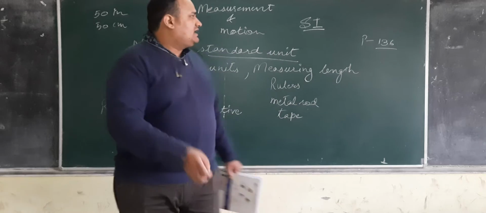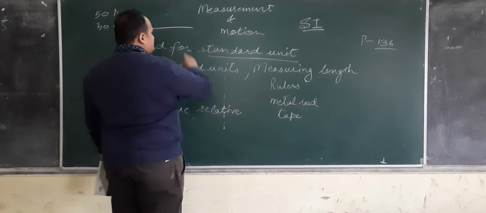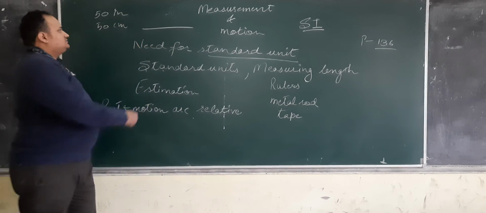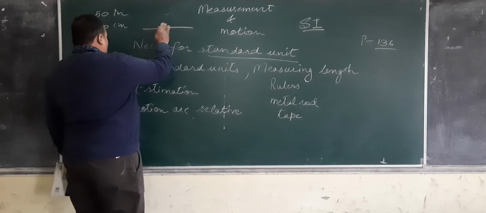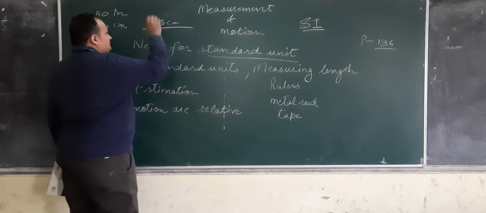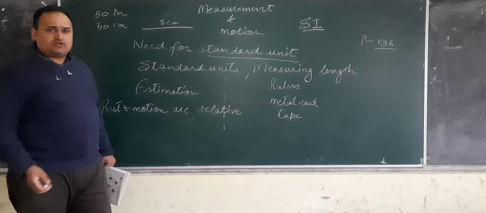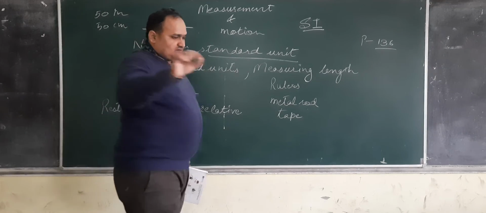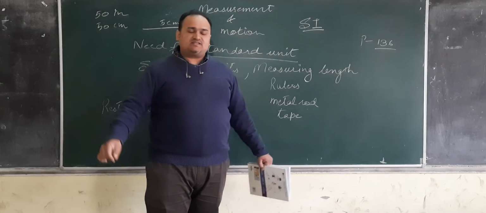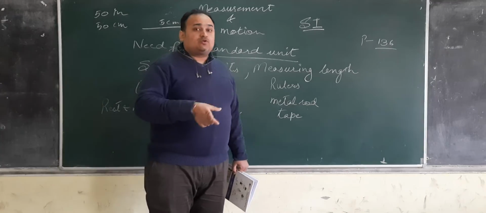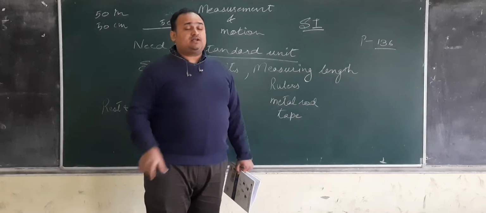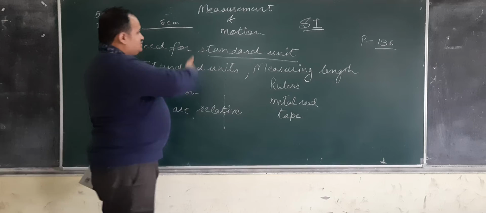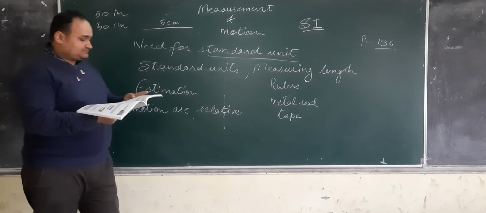Simple. I give you a line. I ask you to draw a line of 5 centimeter. So it's quite simple for you. You will use a scale or ruler. You will strike a line of 5 centimeter. That's it. It's done. You are able to measure it because you are using a scale to do it. That is the whole thing which they are calculating in this topic.